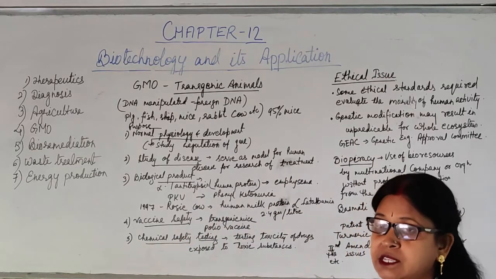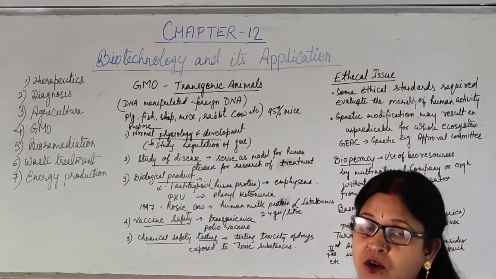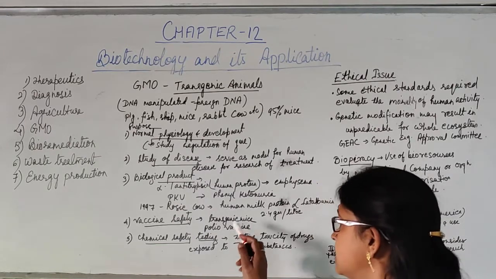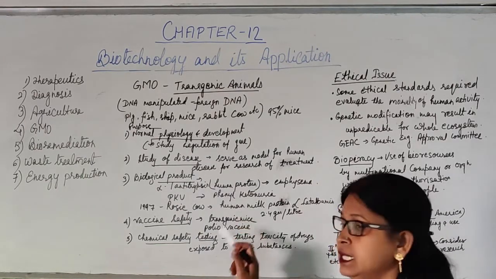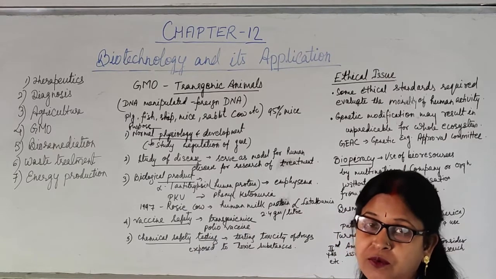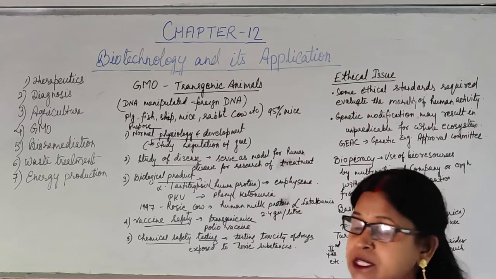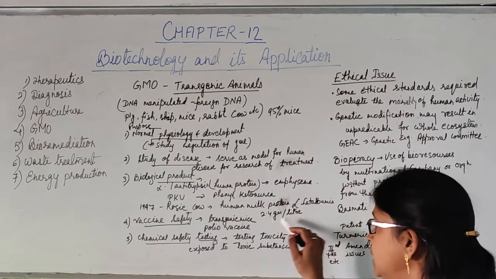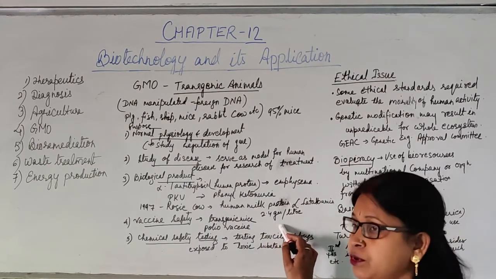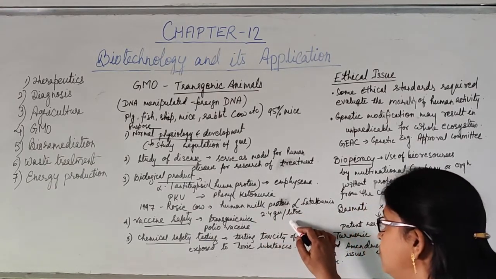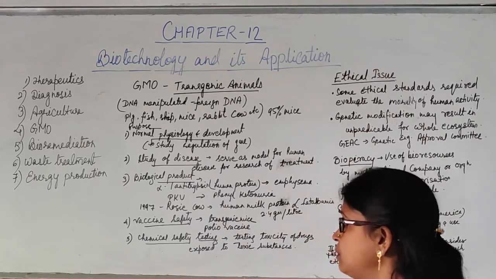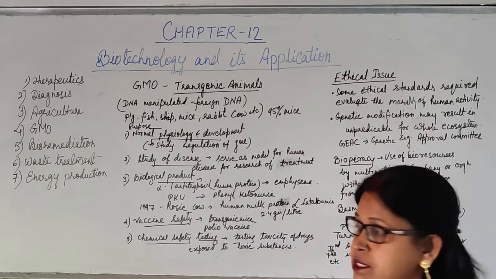In 1997, one cow, Rosie, a transgenic cow, was developed. That cow has the specialty that the milk of that cow was just like human milk. That means the protein which is present in human milk, alpha-lactalbumin, is present, and the amount of protein is about 2.5 gram per liter, just like human milk. So it is very beneficial for human babies.